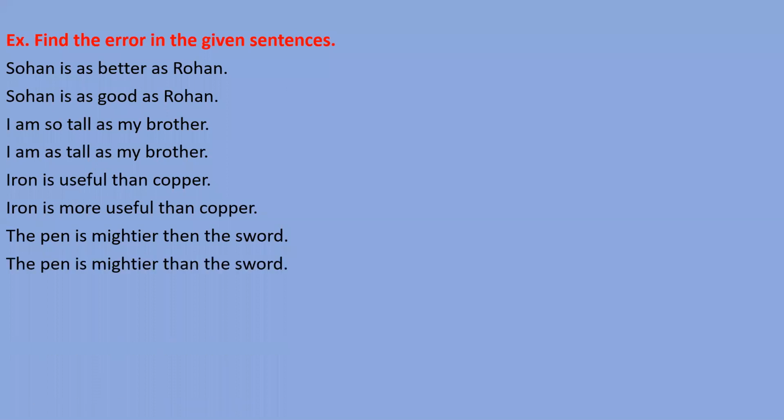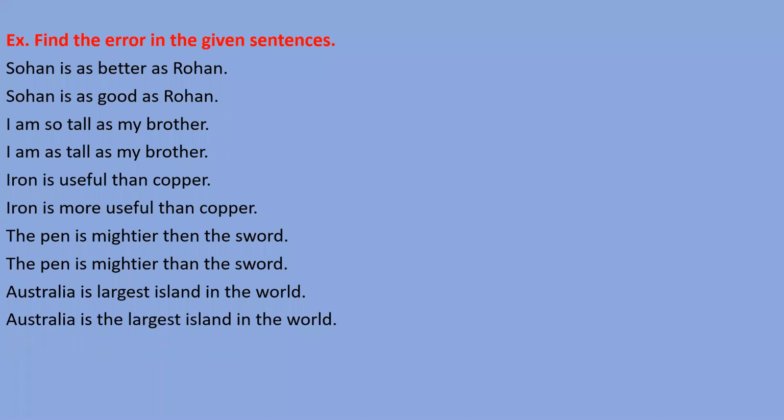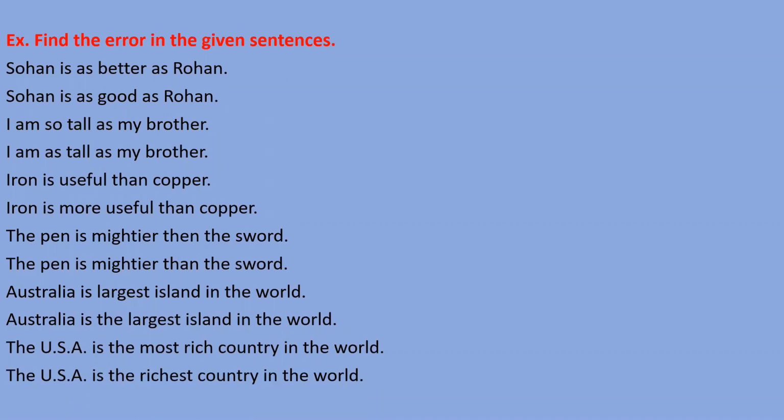Then 'than', this word we need to mention. Then the word 'the' we need to mention before the superlative degree. And then richest is the right superlative degree of rich. Okay, so sentences like these we did in this exercise. Now the rest of the things we are going to understand. Okay, we will do one exercise.